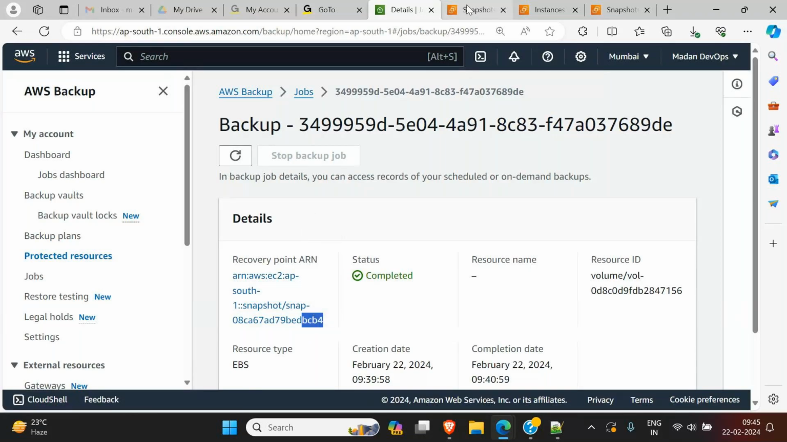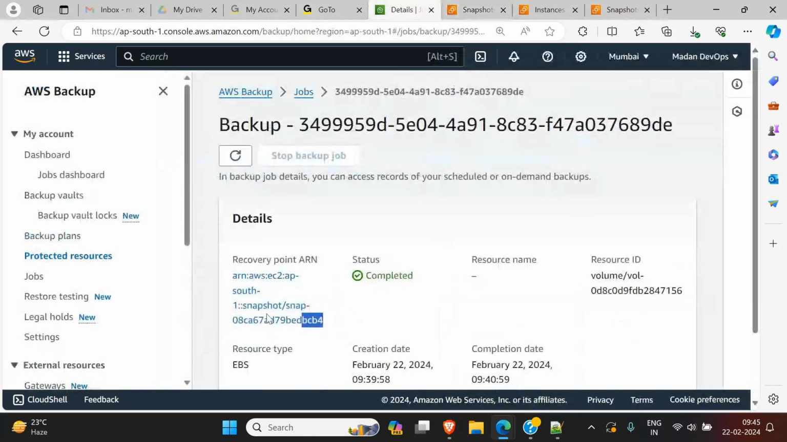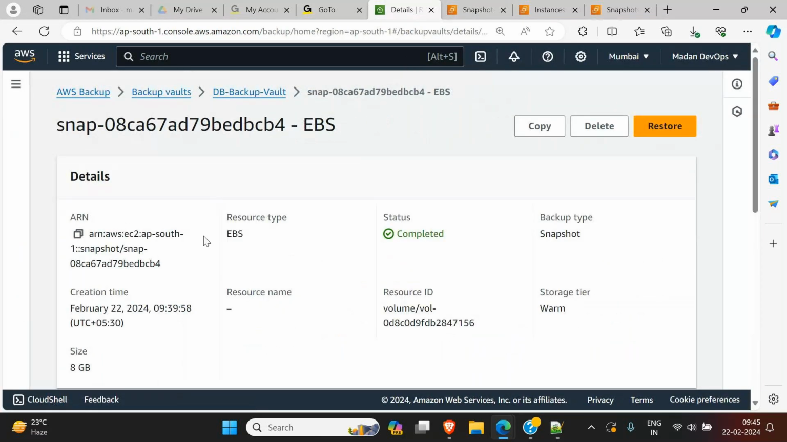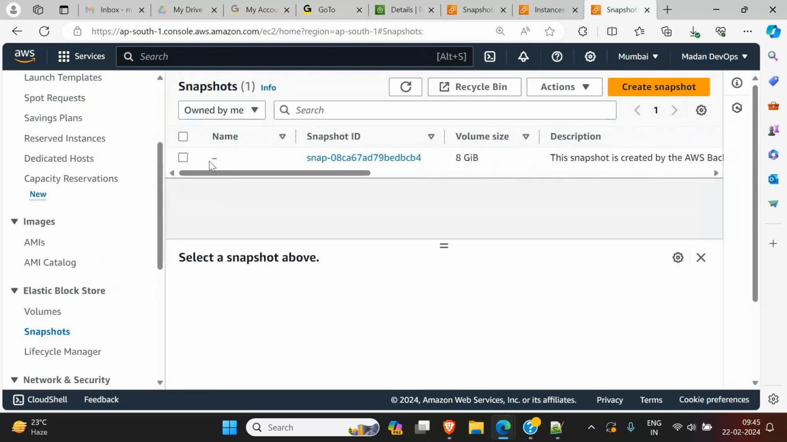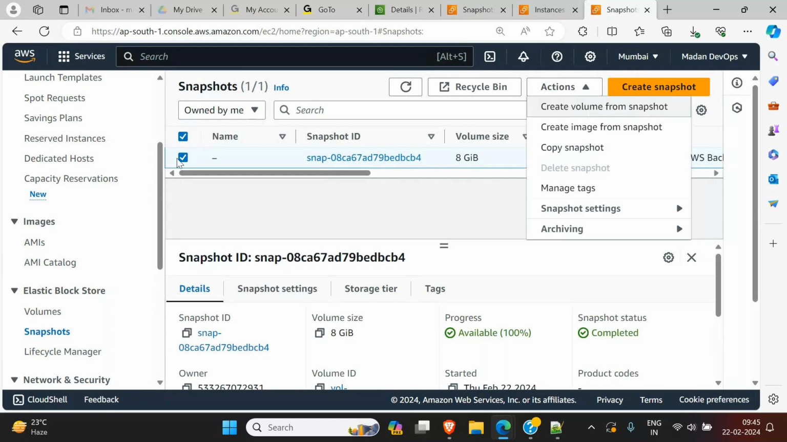BCB4. If you see here, the same ID, BCB4. It is talking about the same snapshot. Okay, click on that hyperlink. Now you have an option called restore here. When you click on restore, the thing we tried to do manually just now, select this one and go to Actions, Create volume, the same thing is done by the backup service automatically.